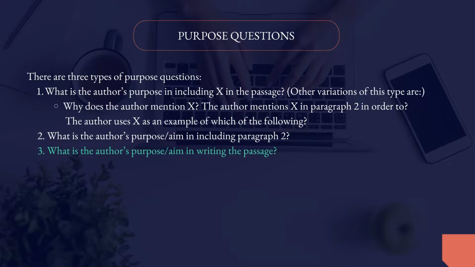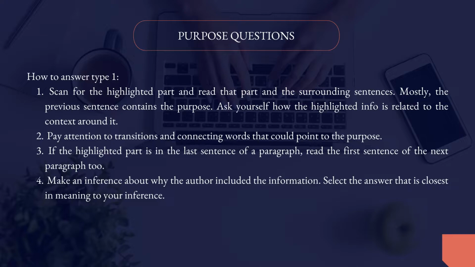Type 3. What is the author's purpose or aim in writing the passage? This is the most annoying type for some people because it's asking about the purpose of the whole passage. But actually, I think this question is easy, the 3rd type. You will see why.